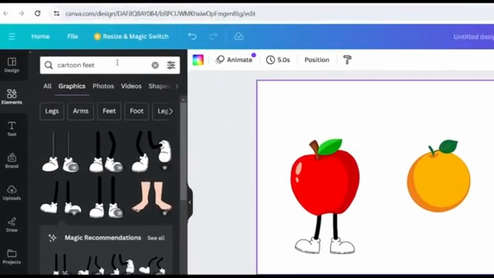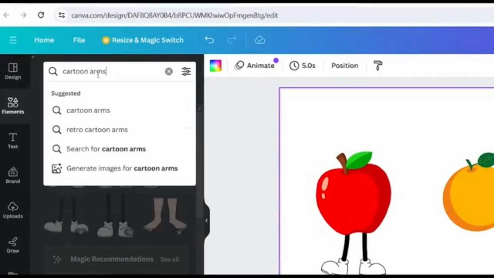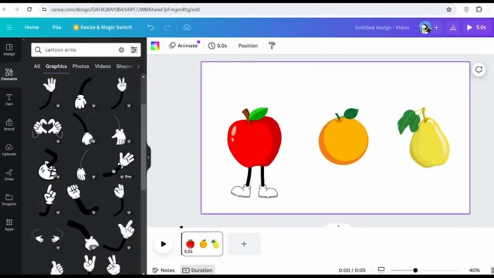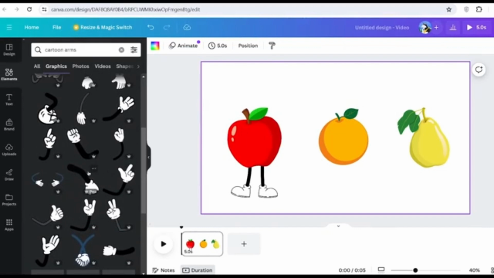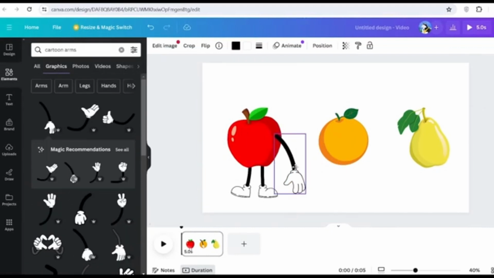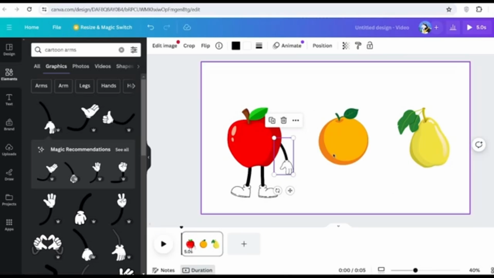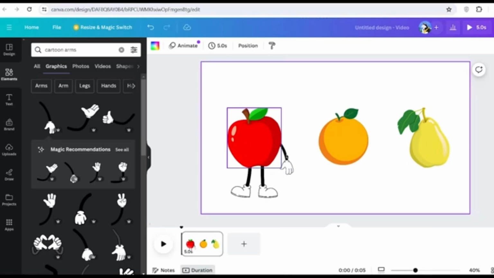So in the search box, we're just going to search the same thing, but arms, so cartoon arms, hit enter. So as you can see, there's many arms to choose from, so scroll through this and choose the one that you would like. And then once you have it in, you simply need to adjust it onto your character. And once again, it's at the front. We don't want that, so we're going to right-click, Layer, Send Backward. It's coming together great. So we need to give him another arm.